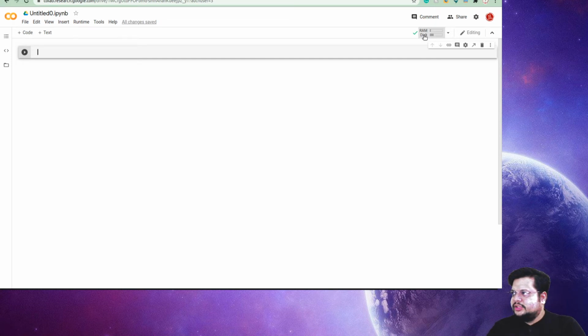Now if you see, Google has provided me a computer with 12 GB of RAM and also 100 GB of hard disk space. You can store your files up to 100 GB there, but 30 GB is already occupied because they have built-in Linux in the backend, and they have also installed the Python version with TensorFlow and everything there.